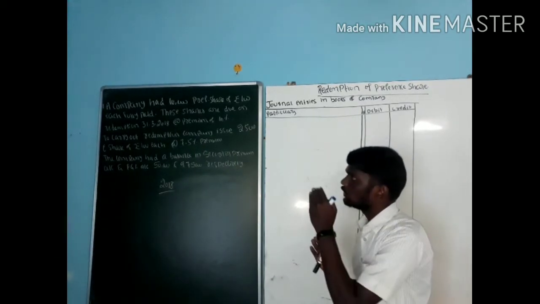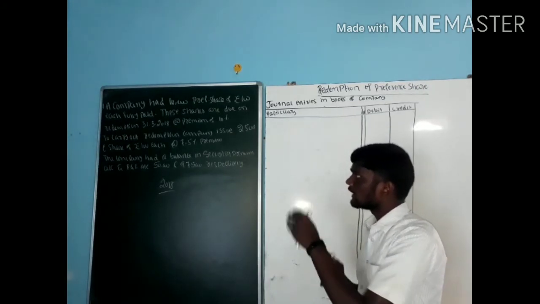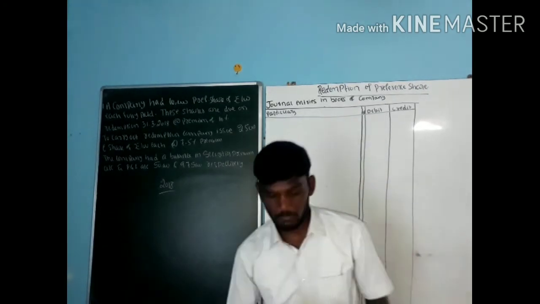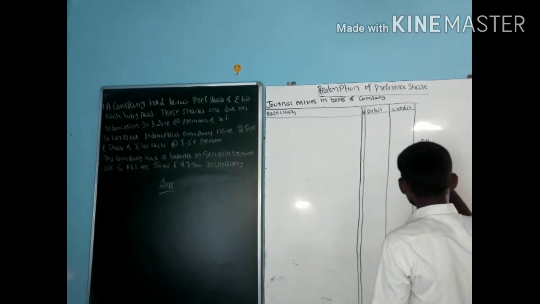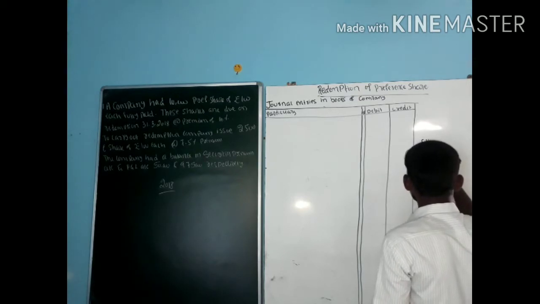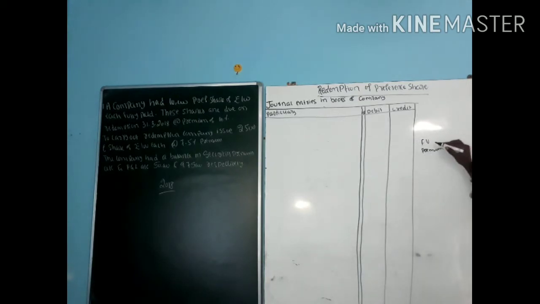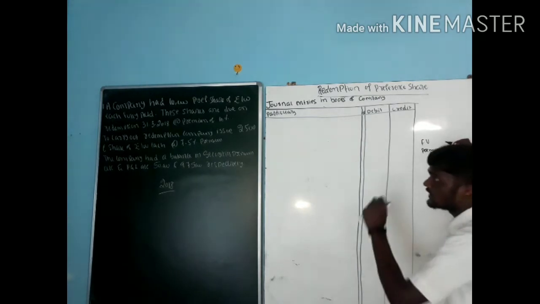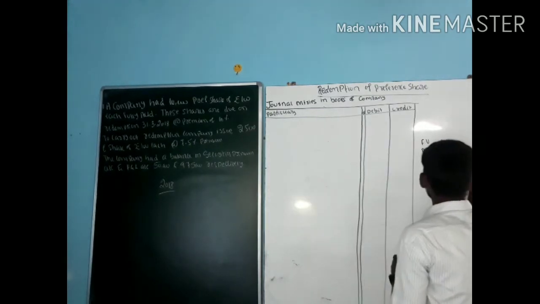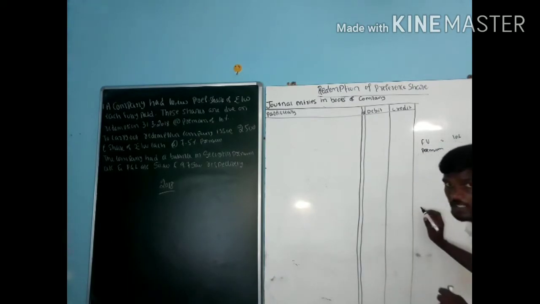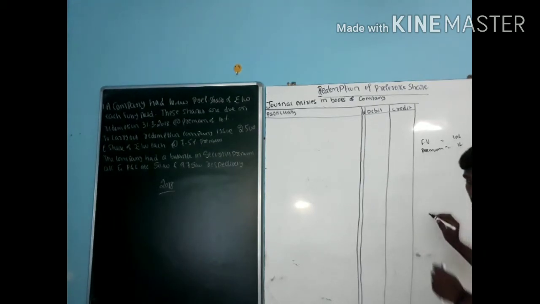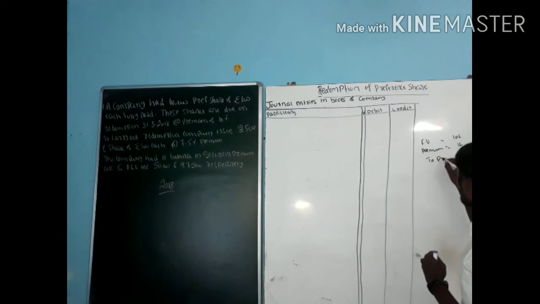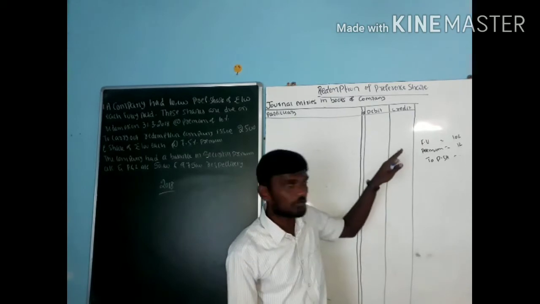These shares were due on 31st March 2018 at a premium of 10%. So we need to pay the face value as well as the premium value to the preference shareholders. What is the face value? 10,000 into 100, that is 10 lakh. What is the premium? 10 lakh into 10 percent, that is 1 lakh. To whom do we have to pay? To the preference shareholders, how much? That is 11 lakh. First, go through some working.